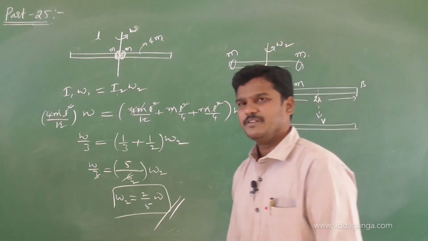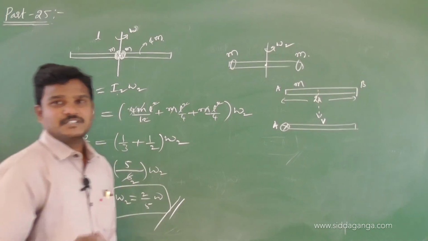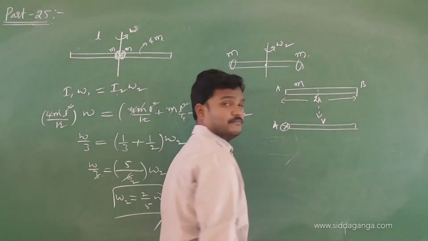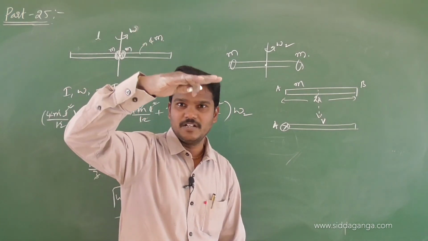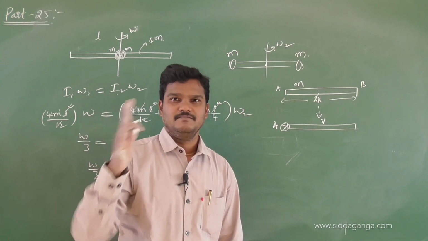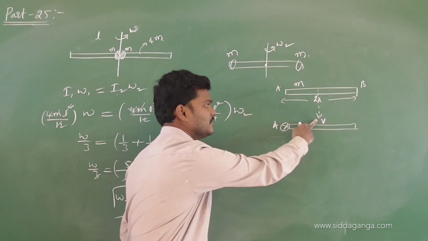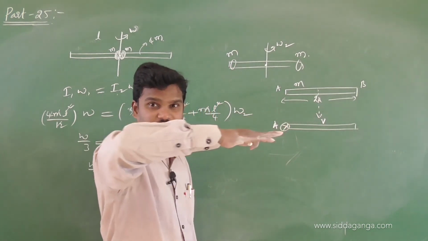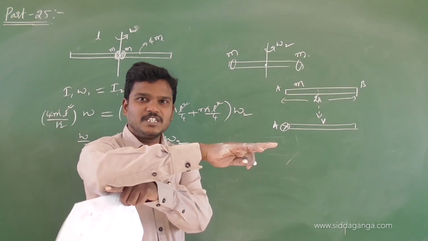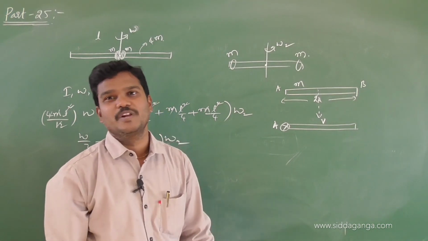So, a simple question given in some case level papers. See, first, a rod of length 2a, mass m, is allowed to fall freely. Suddenly the end A is fixed. The rod falls freely, and after some time it will gain some velocity v. When the velocity of the rod is v, at that time end A is fixed. Once it is fixed, the rod rotates. If this rod rotates, what is the angular speed of rotation?